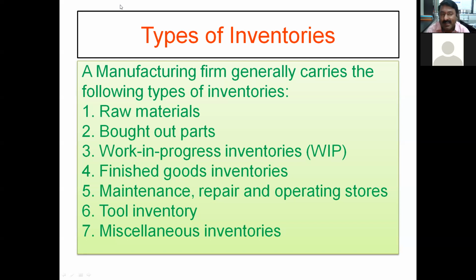Any product that is available, ready for purchase in any shop without processing, you just pay and you get the product. It is nothing but the finished good inventory, and it is not only available in shops. Finished good inventories are available at the company also, then in the warehouses, wholesalers, and up to retailers, based on which type of product it is. In some cases retailers may not be there, so depending upon the product.